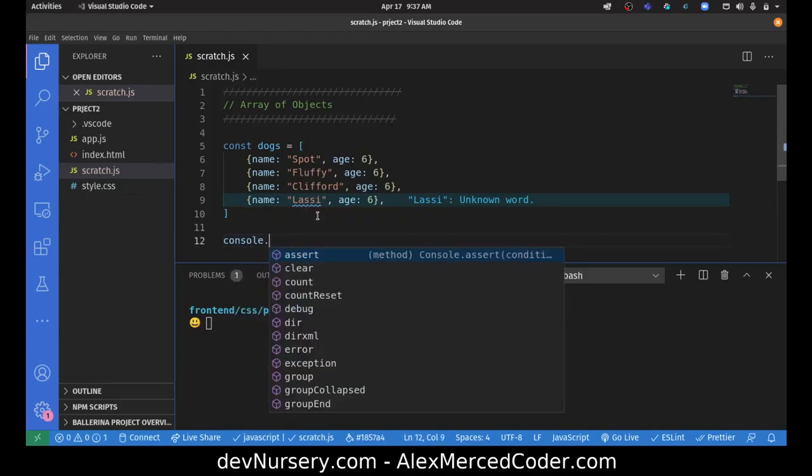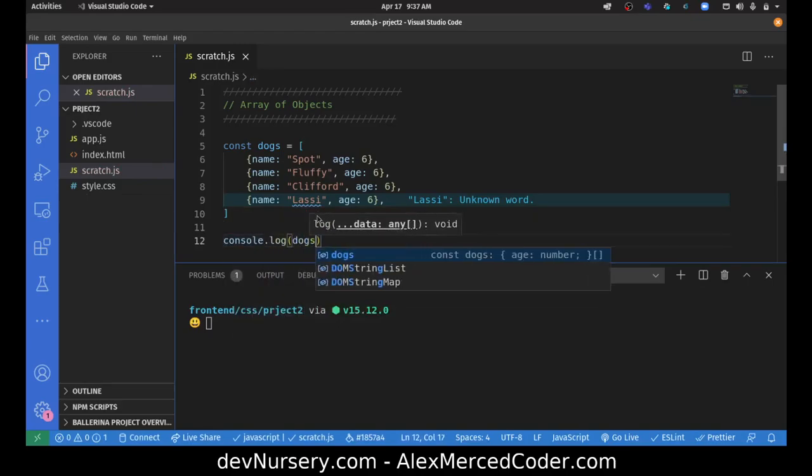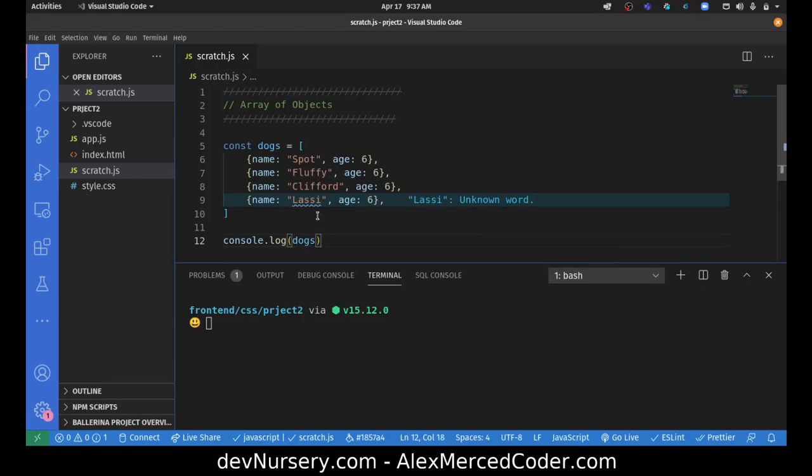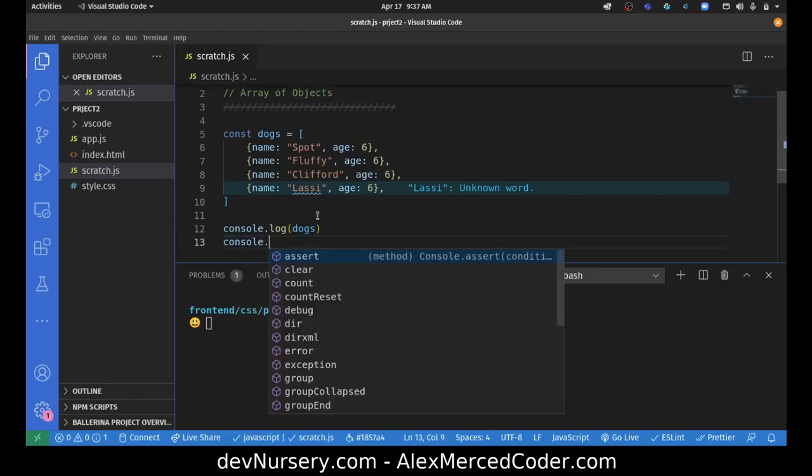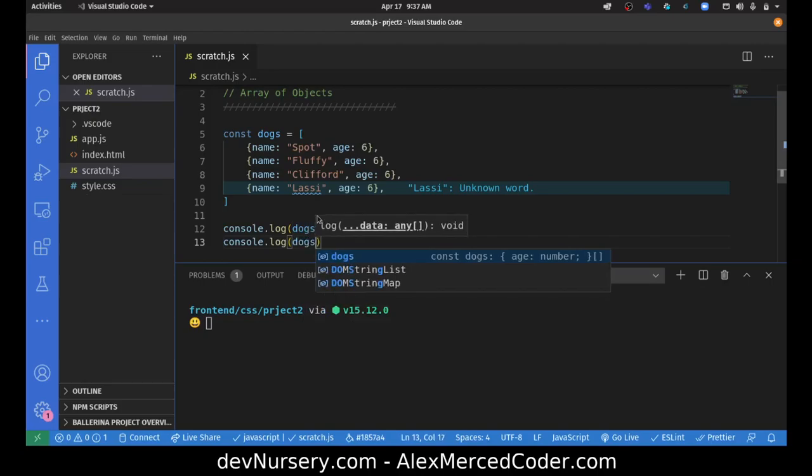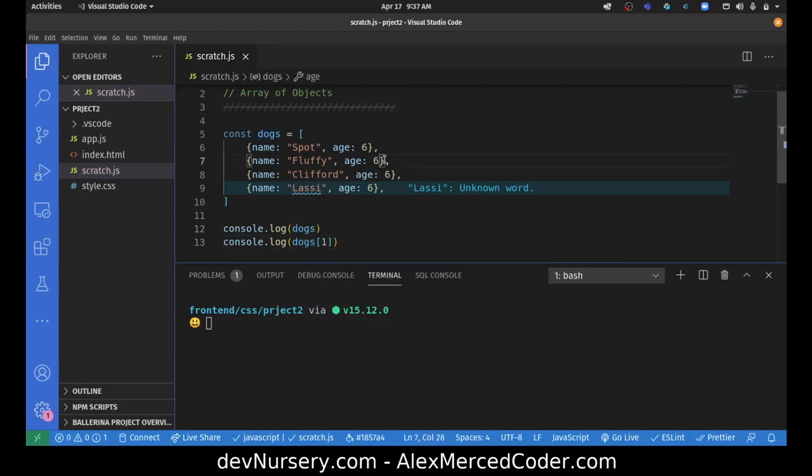I could console log the whole array by doing console.log dogs. That'll console log the whole array. But let's say I want to get Fluffy. Fluffy is the second thing in the array. If you're familiar with arrays, arrays are accessed by an index. So console.log dogs[1]. That's going to access Fluffy because Fluffy is the second thing in the array.